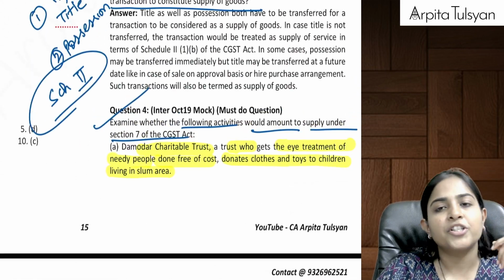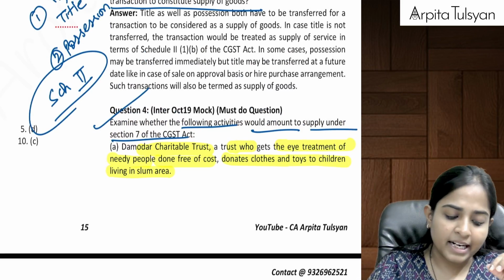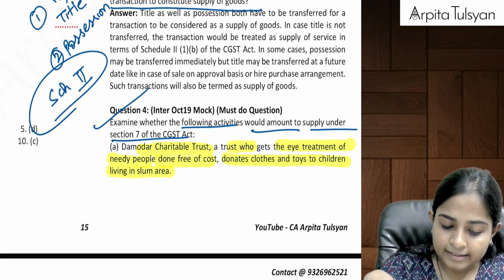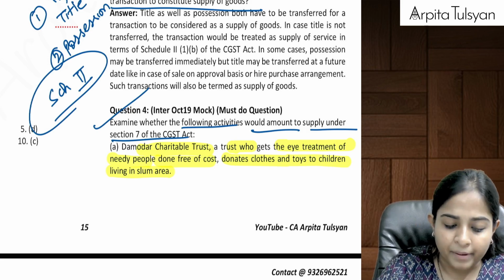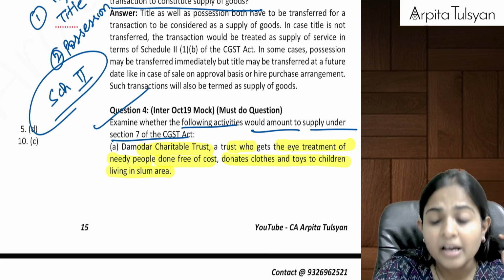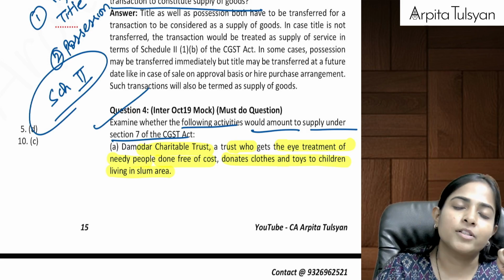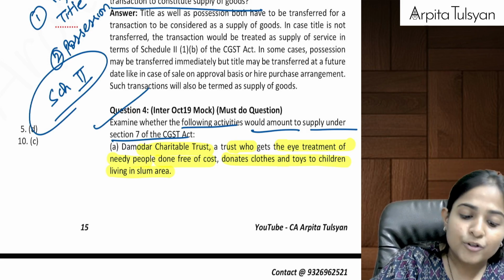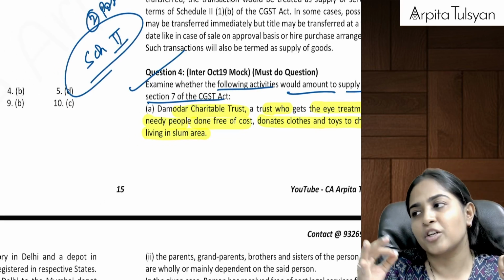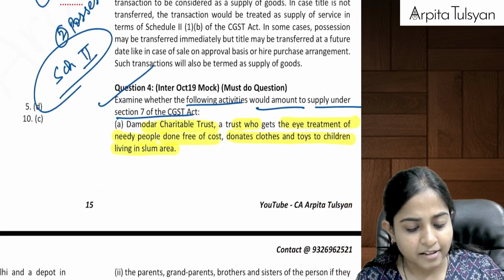In the given question, they had asked you about this particular transaction. So you will say that the charitable trust has done the eye treatment of needy people and donated clothes and toys to the needy children of the slum area. But in return, there was no consideration received by the charitable trust. So since one parameter of section 7(1)(a) is missing, this transaction cannot be considered as a supply.